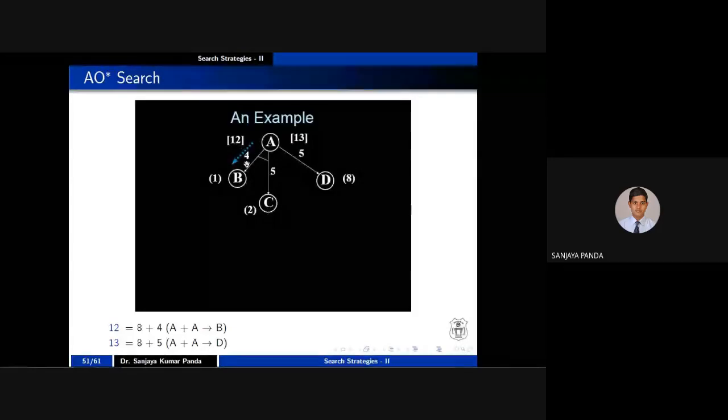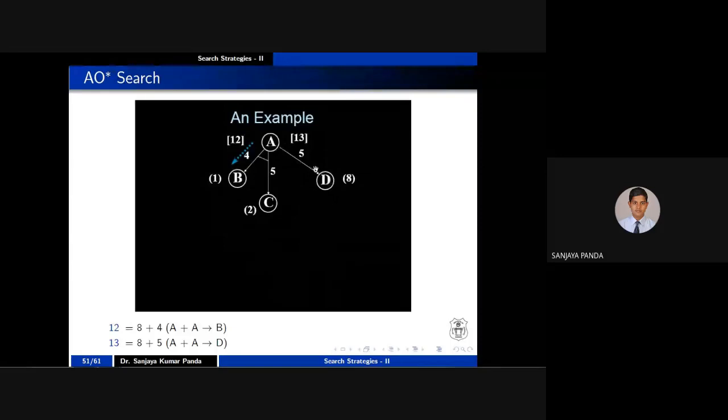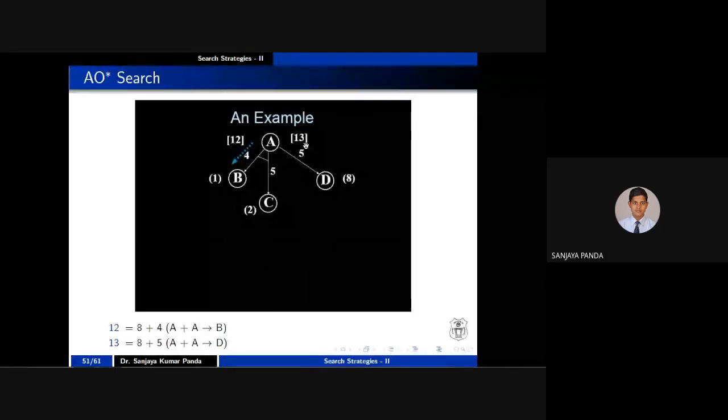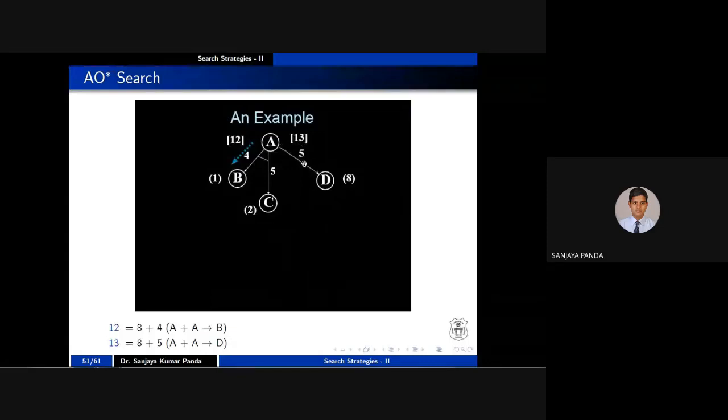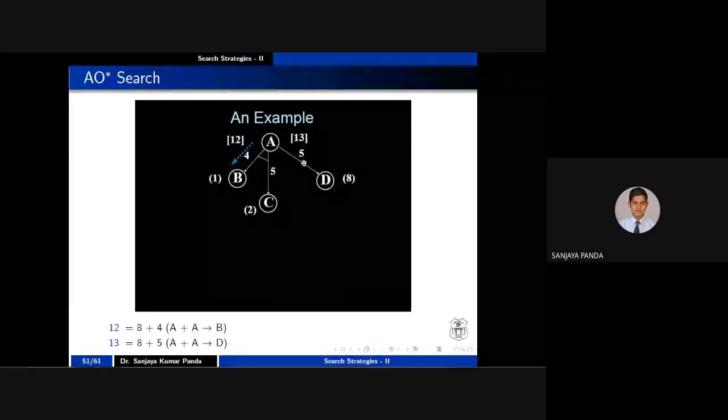But on the other hand, if you see D, this cost is 5, and A cost is 8. So 8 plus 5 is 13. Right? Here I have written 12, which indicates 8 is the cost of A and A to B cost is 4. 13 indicates A cost is 8 and the A to D communication cost is 5. Now let us go to the next iteration.